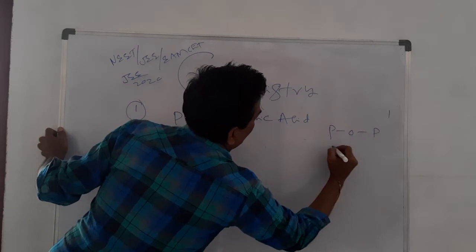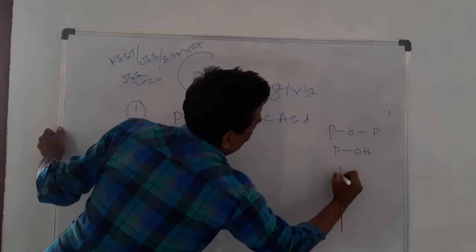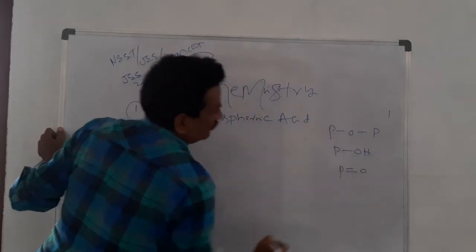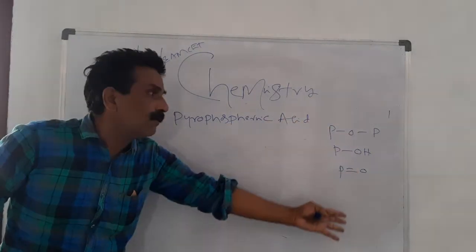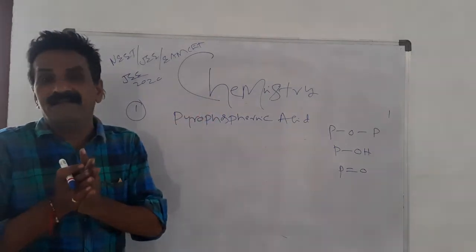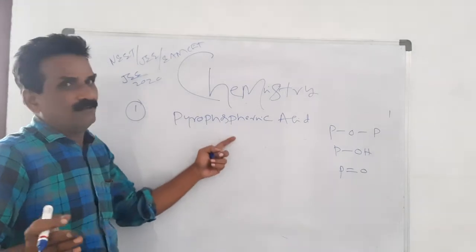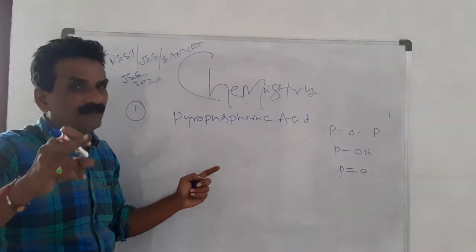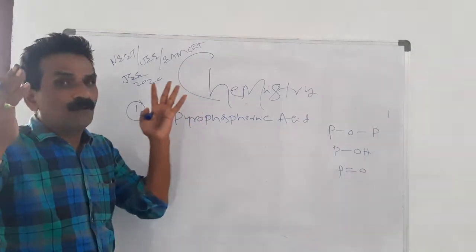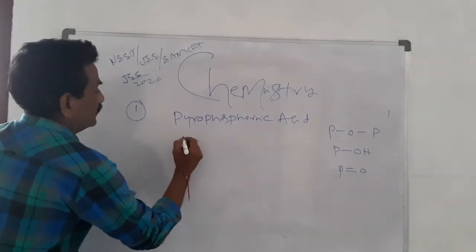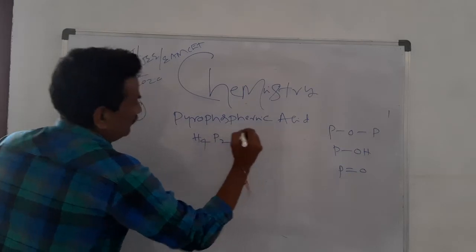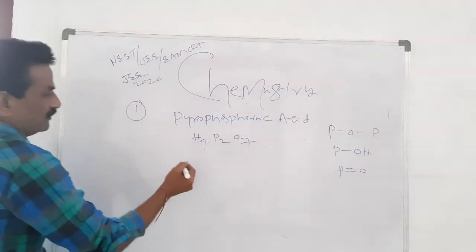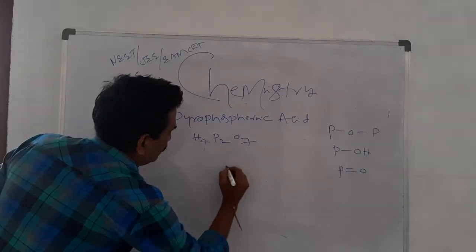P-O-P, P-O-H, P=O bonds. If you want to know what types of bonds are in pyrophosphoric acid, first of all you need to know its structure. To know the structure, you are supposed to know the formula of pyrophosphoric acid: H4P2O7.